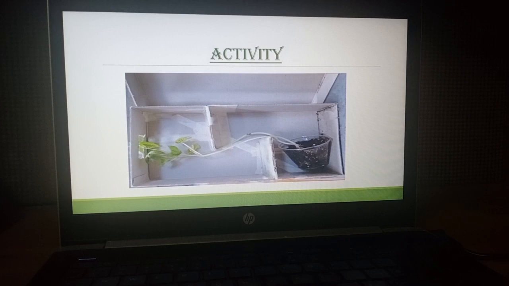Now students, one more question for you. One I already gave you. Second question for you to find out its answer: why do the cactus, or you can say the desert plants, have spines? Next question I am giving you: what are insectivorous plants, and give any 3 examples. Okay students, so here I am giving you homework of 3 questions, and do this activity at your home. By doing this activity, you will enjoy your holidays, and you will learn something also.